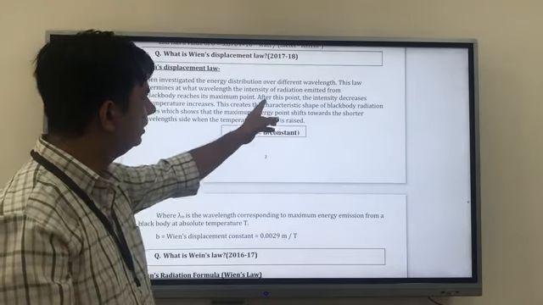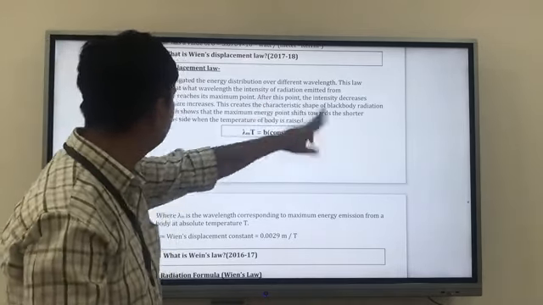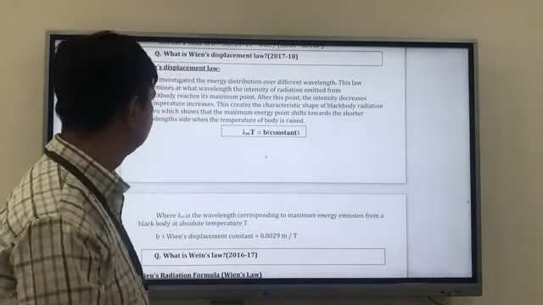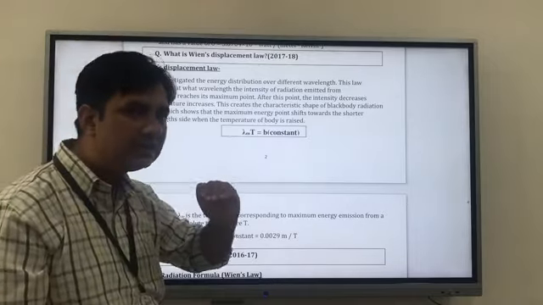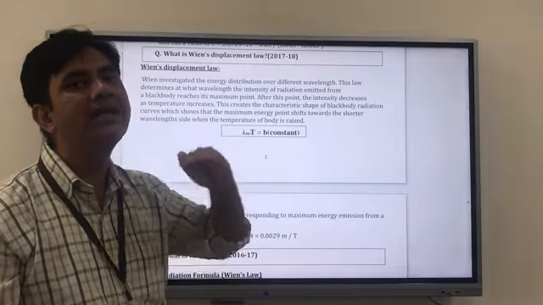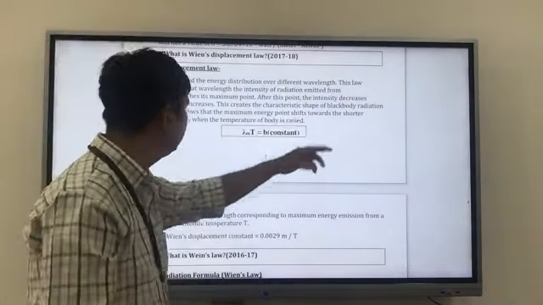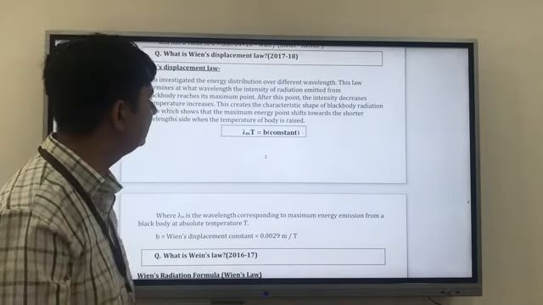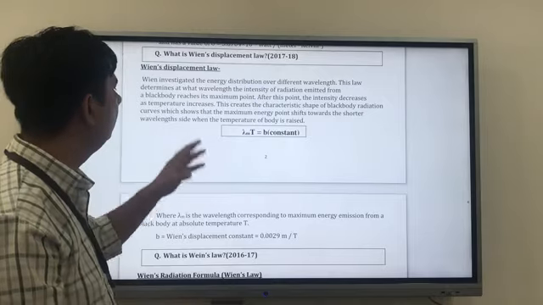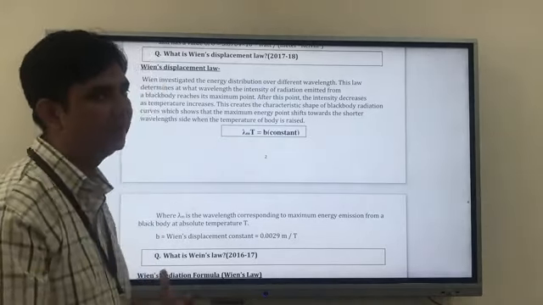After this point, please mark this, the intensity decreases as temperature increases, as I explained earlier. So if you increase temperature after some threshold value, then you will not get more energy, but the value will decrease. This creates a characteristic shape for the black body radiation curve, which shows that the maximum energy point shifts towards a shorter wavelength. I explained this.